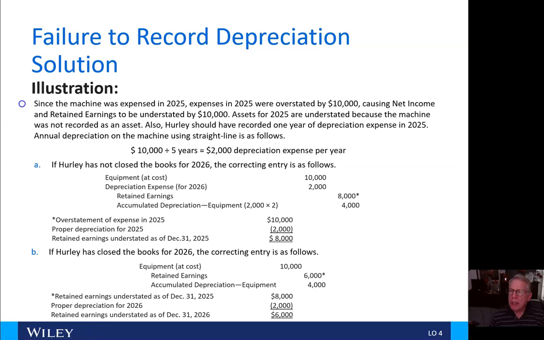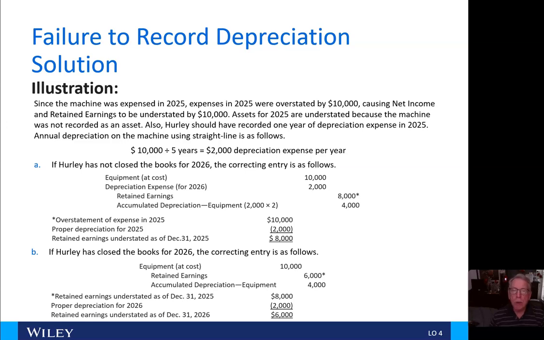We were looking at the solution for failing to record depreciation. Here in the illustration, since the machine was expensed in 2025, expenses in 2025 were overstated by $10,000, causing net income and retained earnings, of course, to be understated by $10,000. Assets for 2025 are also understated because the machine was not recorded as an asset.